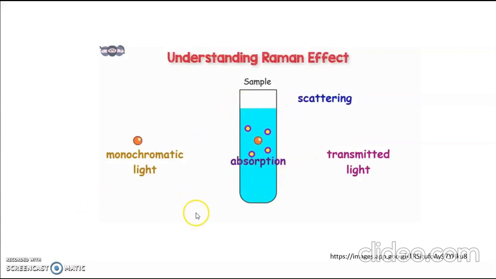Raman effect is the light scattering phenomenon. When light falls on matter, the light may be absorbed, transmitted, and scattered. Raman spectra is related to the scattering of light. Raman spectroscopy is entirely different from other spectroscopy like rotation or vibration or electronic, as there involves light absorption and emission. Raman spectroscopy involves scattering of light.